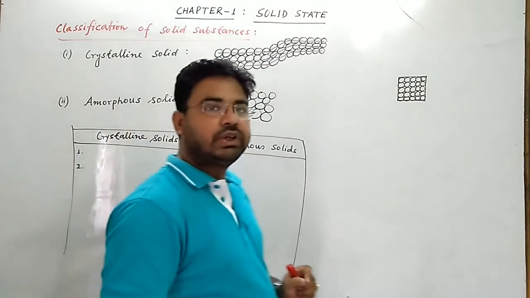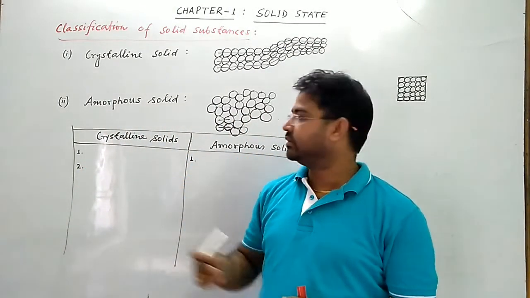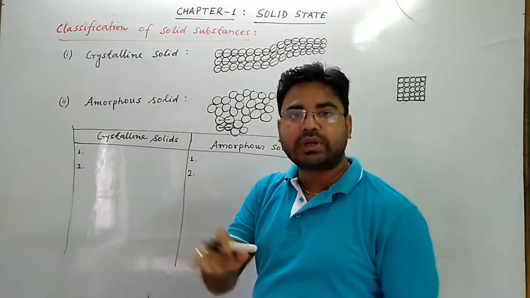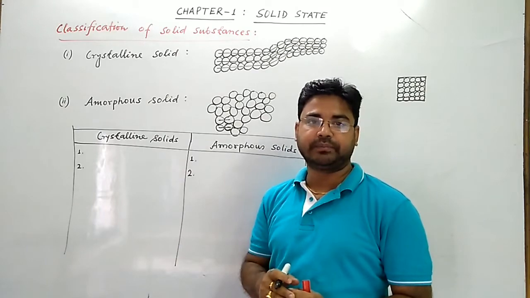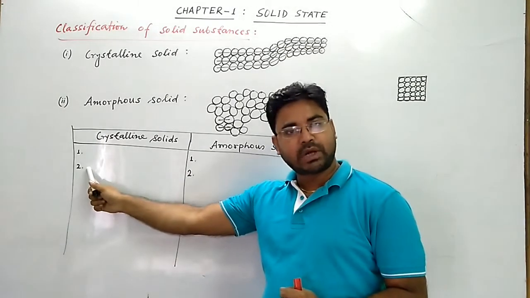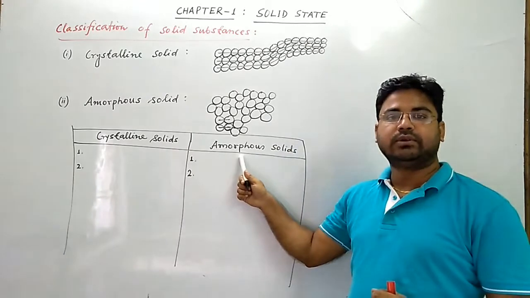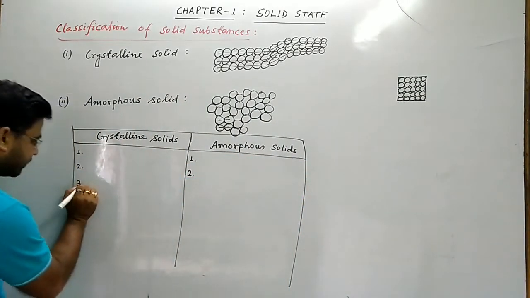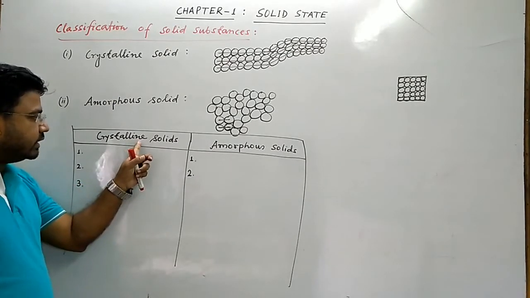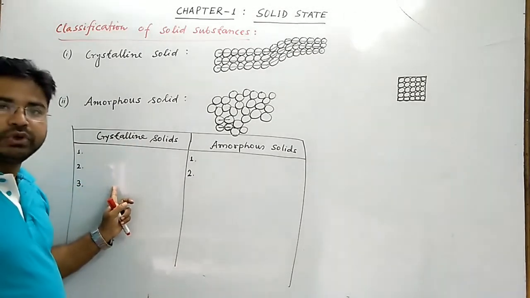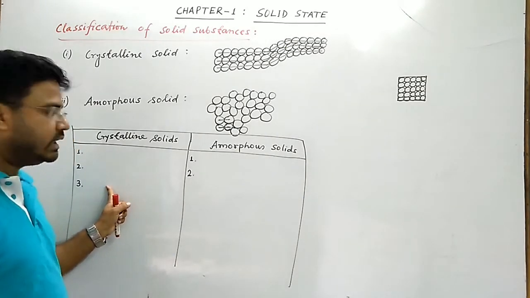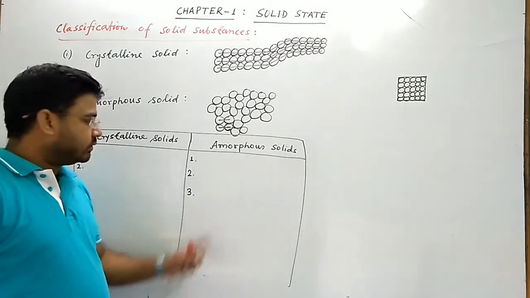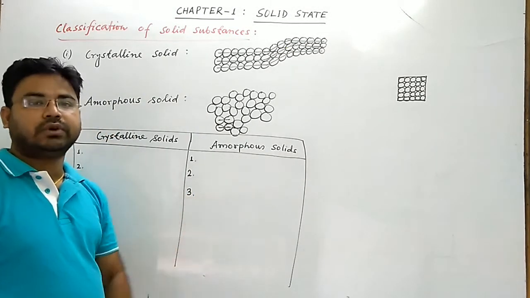Number two, crystalline solids have sharp melting point. Amorphous solids do not have sharp melting point. Number three, crystalline solids have high heat of fusion. Amorphous solids do not have high heat of fusion.